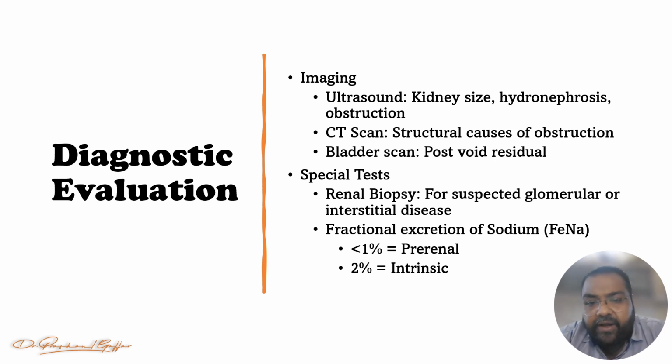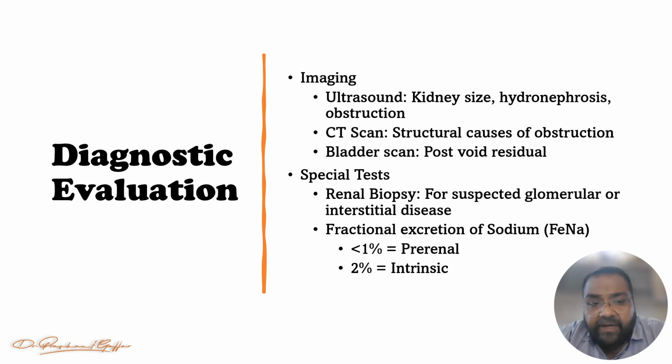bladder scan. Post void residual, how much is left inside the bladder, to know that we can do a USG of the bladder also. We have to perform special tests like renal biopsy for suspected glomerular or interstitial disease, and we have to do the fraction excretion of sodium, which is called FENA. If it is less than 1%, we can consider the cause of the azotemia may be prerenal. And if it is more than 2%, then we have to think about the intrinsic cause or the renal cause, right?